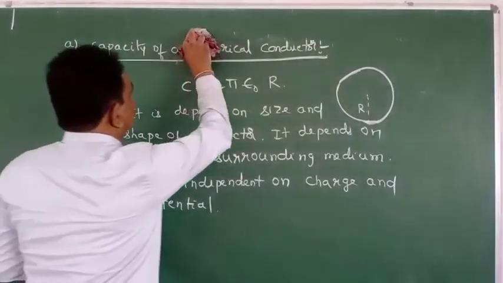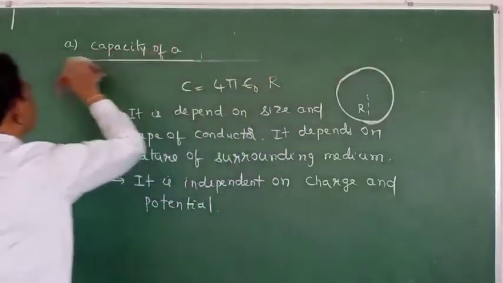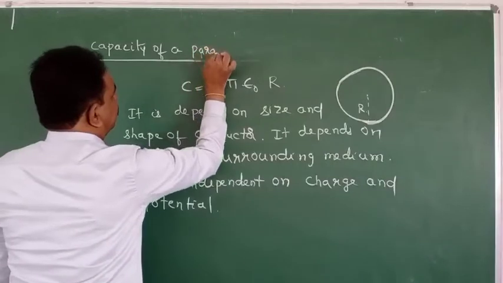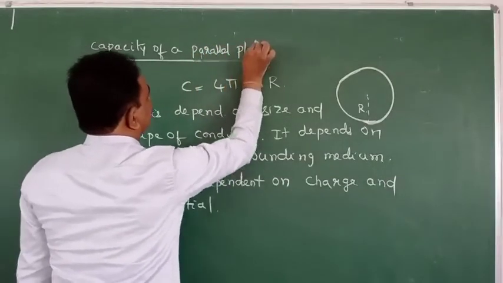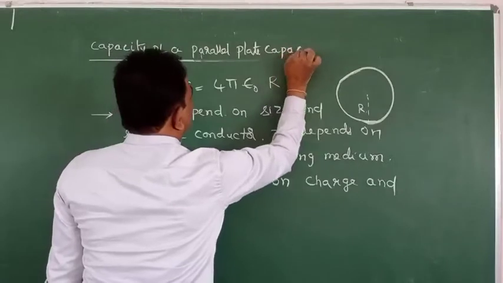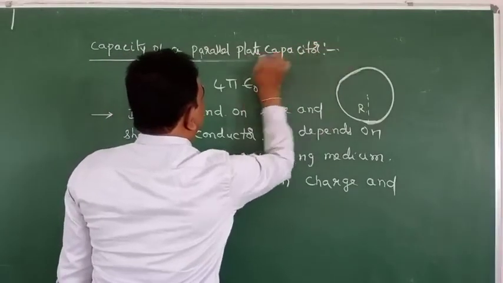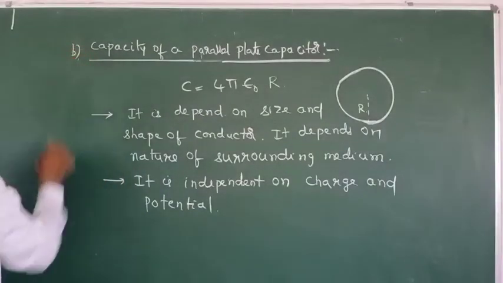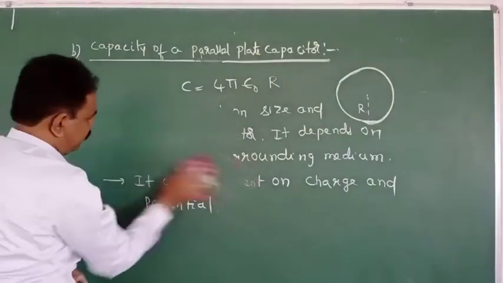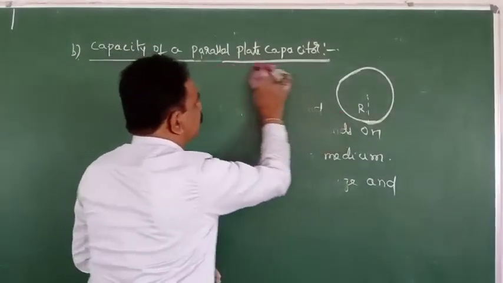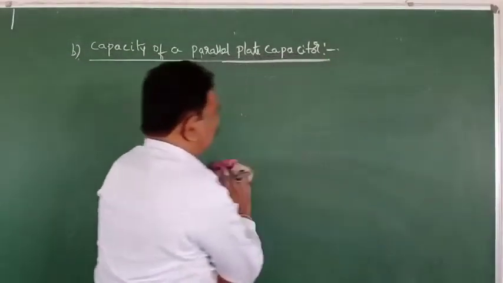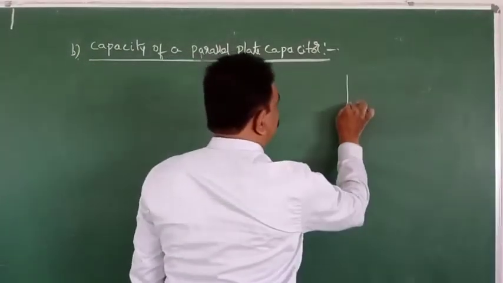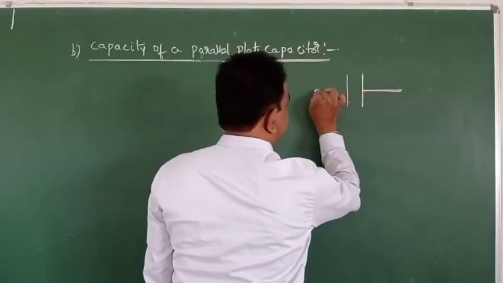capacity of a parallel plate capacitor. Capacity of a parallel plate capacitor. Next, second one will be parallel plate capacitor, generally it will have two parallel plates like this.